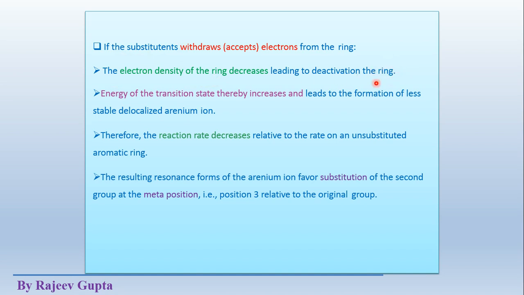In this benzene ring or aromatic ring system, these electron withdrawing groups which accept electrons from the ring decrease electron density. So less electron density is available for the incoming electrophile for the reaction. So this ring is called a deactivated ring.